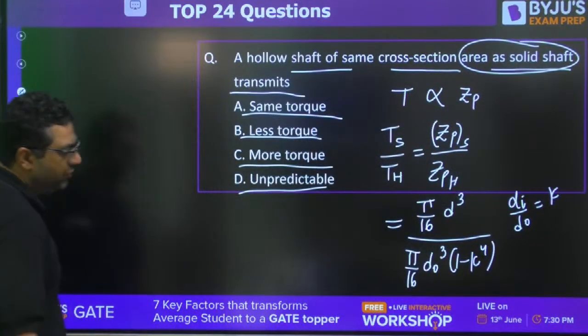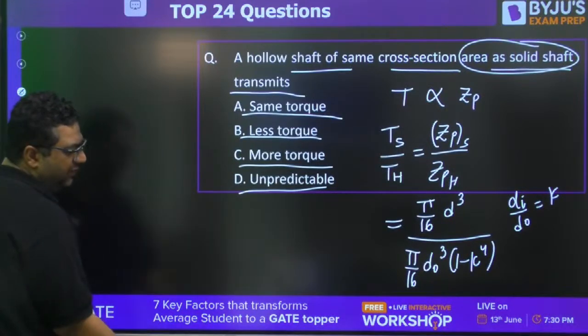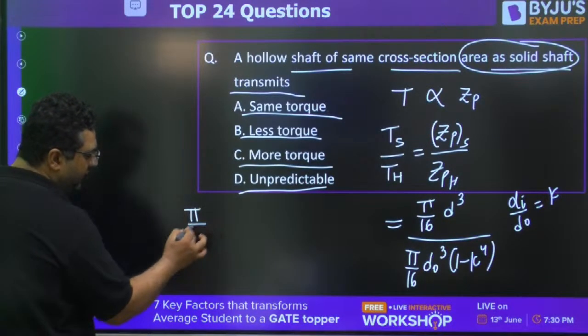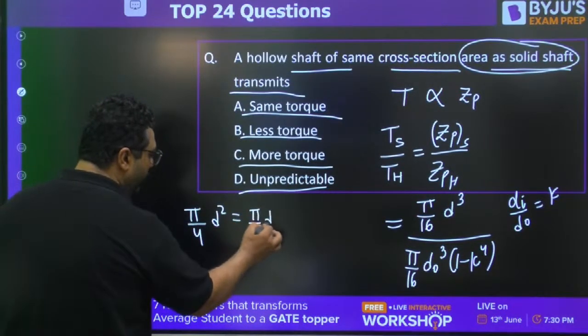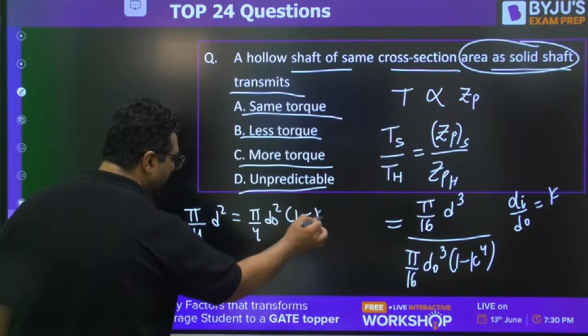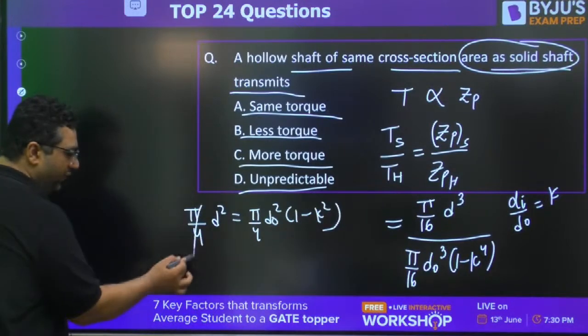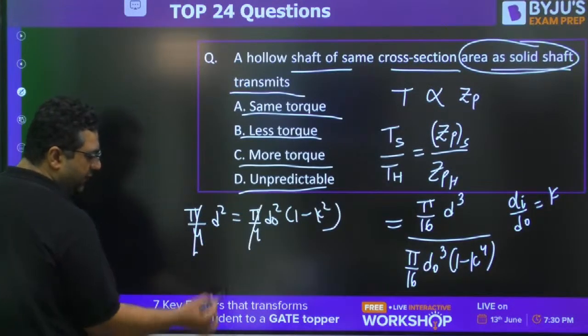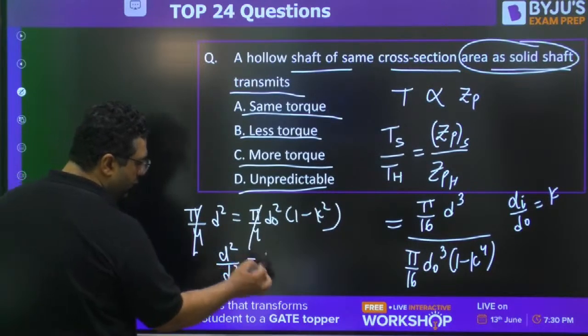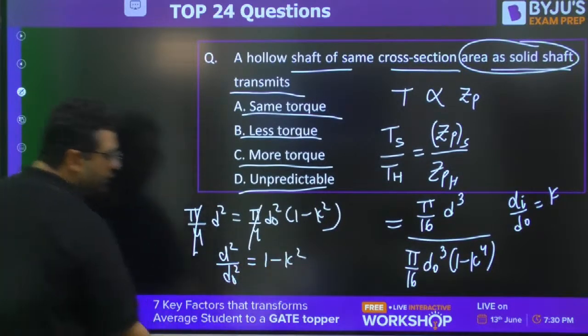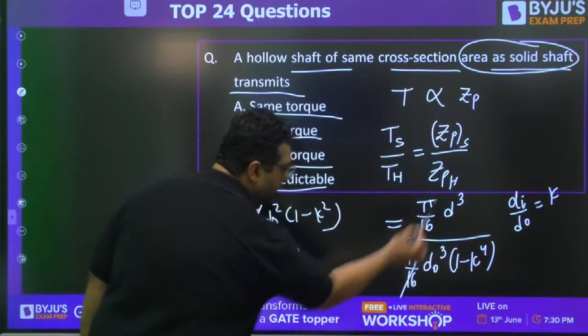Okay. So when you will have this, pi by 16 will get cancelled out. Area is given equal. Pi by 4 d square is pi by 4 d naught square (1 minus k square). So pi by 4, pi by 4, areas are given equal. So d square by d naught square is 1 minus k square. So you can write this cancels out.